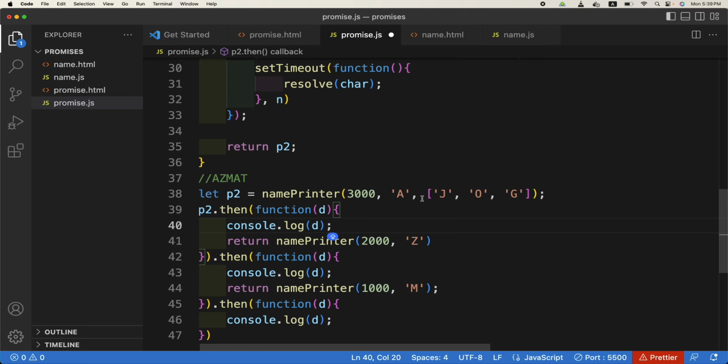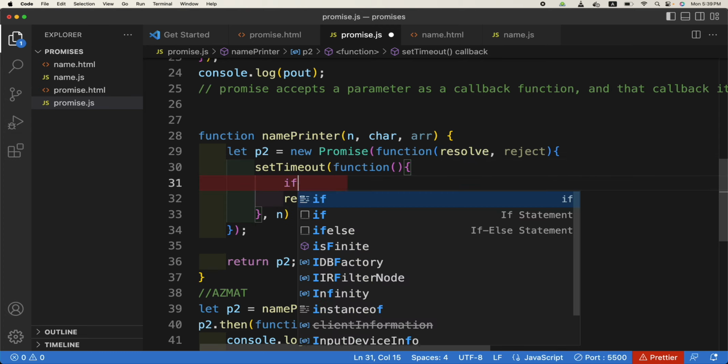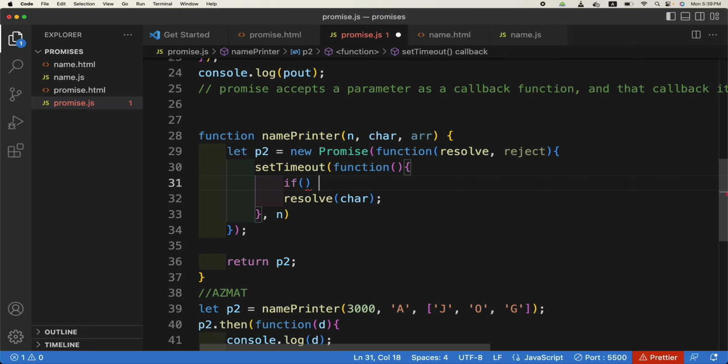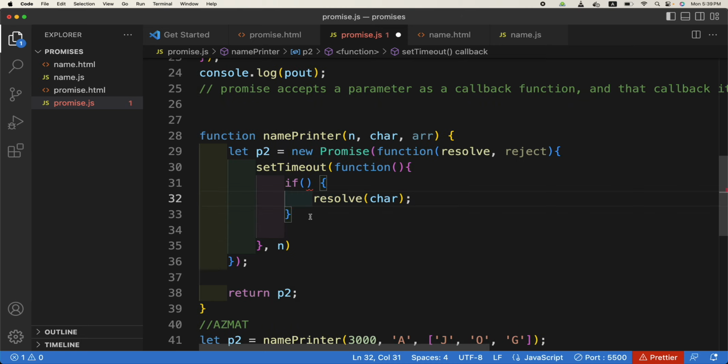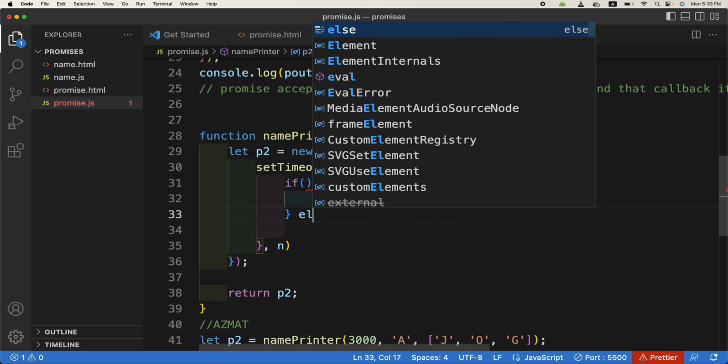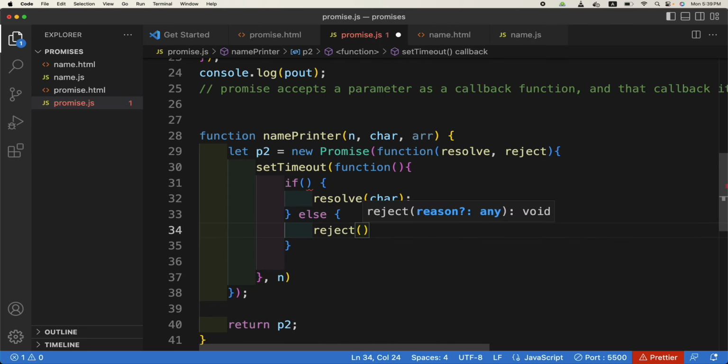We will reject the promise. So here we need to have the functional definition array. What we need to set here is, we are just resolving right now. So if we add an if condition, if then resolve it, else what can we do? Reject. And reject will also have the character like this.